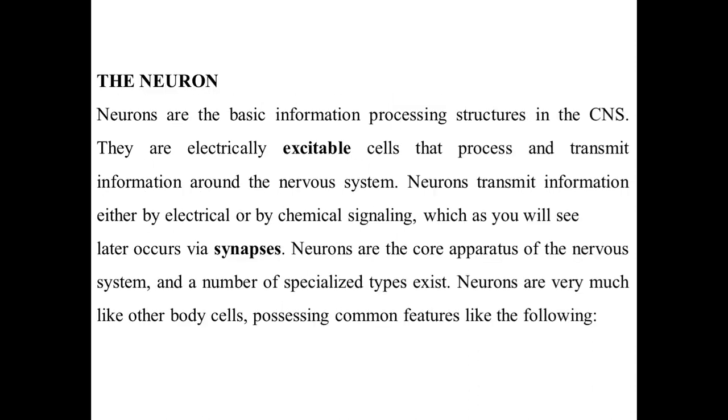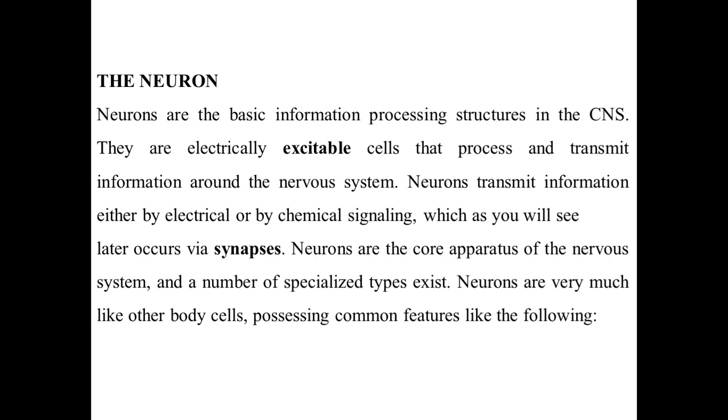Now, the basic and main component of the nervous system is the neuron. The basic fundamental unit is the neuron. Neurons are the basic information processing structures in the CNS. They are electrically excitable cells that process and transmit information around the nervous system. Neurons transmit information either by electrical or by chemical signaling, which, as you will see later, occurs via the synapse. Neurons are the core apparatus of the nervous system, and a number of